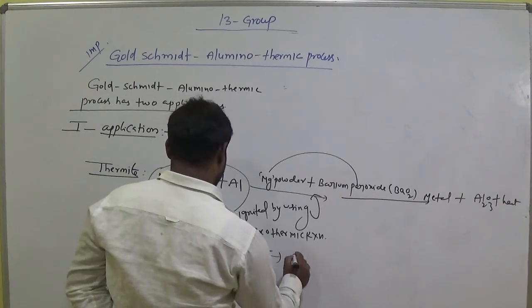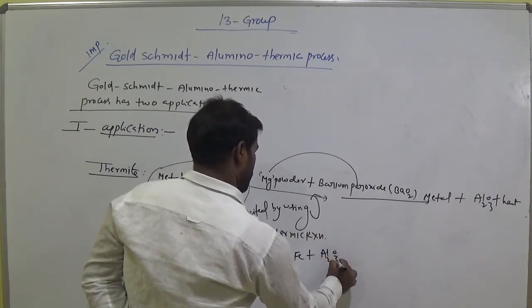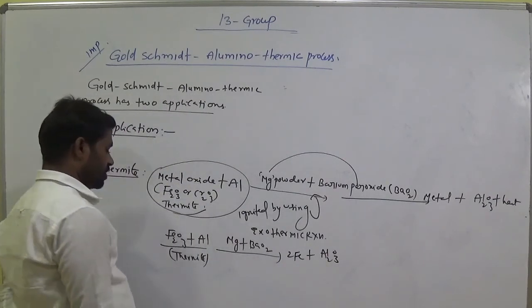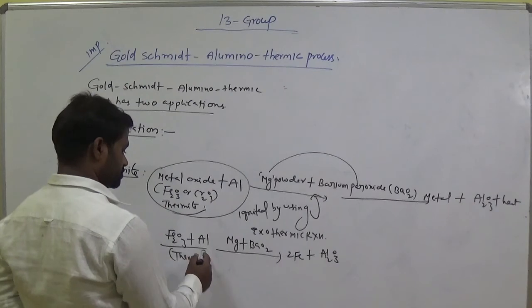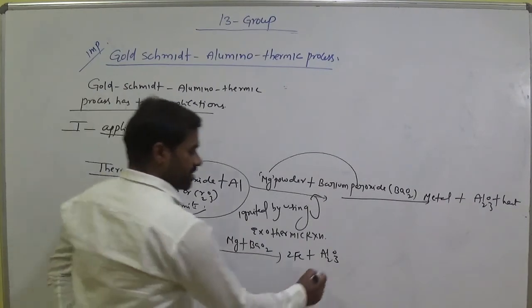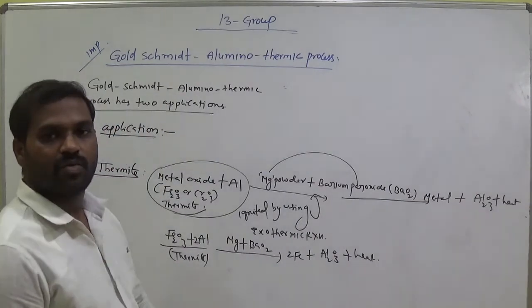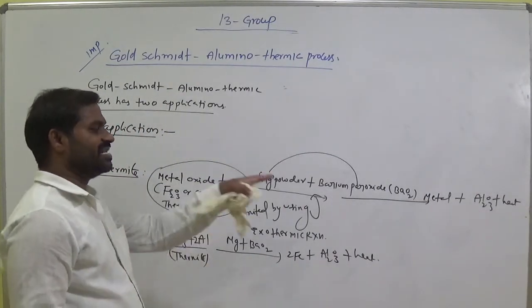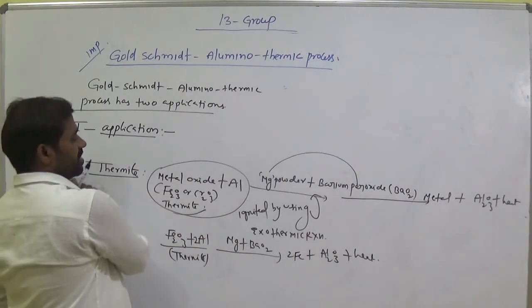It produces iron and Al2O3. Okay, clear? Okay students, that means in the thermite process heat energy is released. Who discovered it? It is Goldsmith.